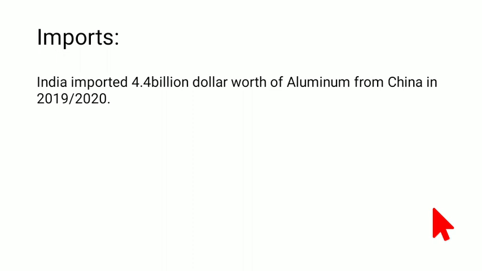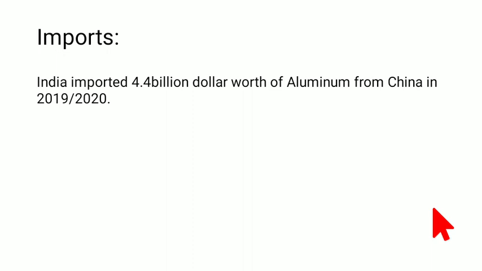Before this, let's talk about how the progress of the aluminum industry was very slow, but from the second 5-year plan, with the introduction of industries like Indal and Hindalco, we started to emerge as a good aluminum-producing country. It was quite sufficient for us, but from 2006-07 we had some shortages in aluminum smelting and production. One reason is that we use aluminum in a lot of different things: utensils, cars, vehicles, and all.